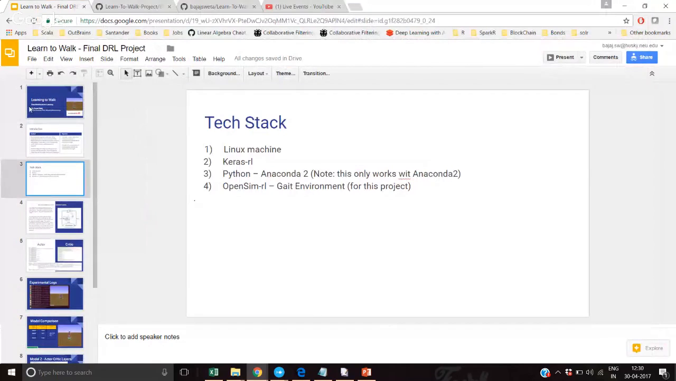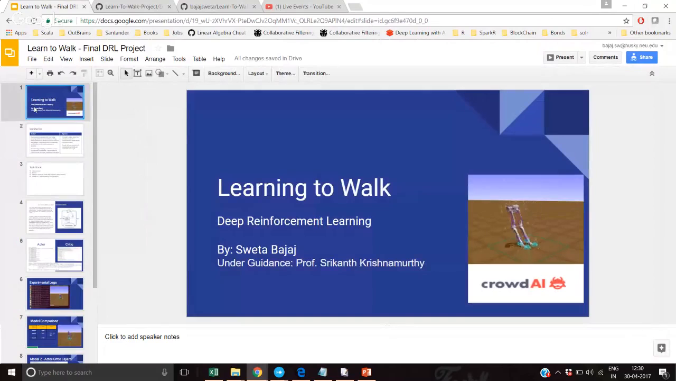Hello everybody. So my topic is learning to walk. It's a deep reinforcement learning problem that I've been trying to solve. It's a CrowdAI challenge, and they've given instructions for how to install or set up an environment to work on the OpenSim environment that they provide.